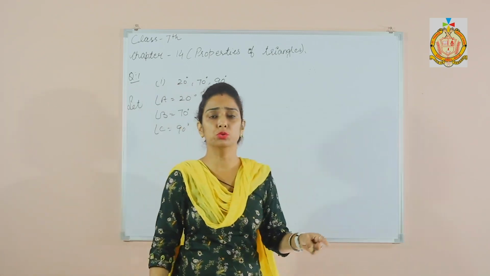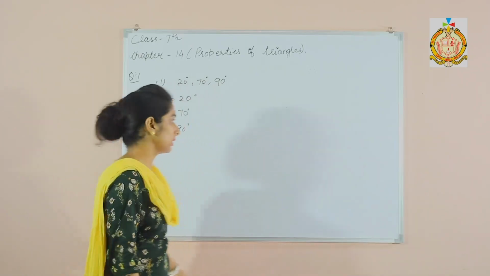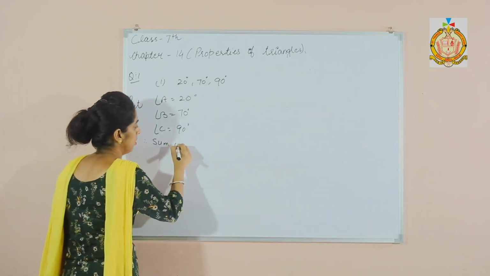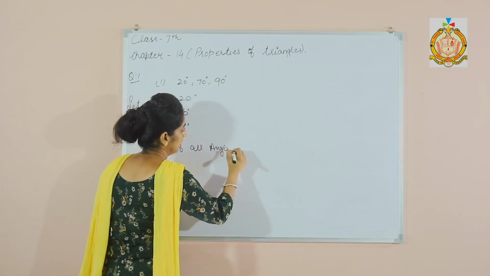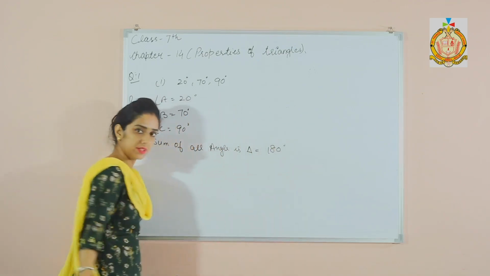I told you that the sum of the angles in a triangle is 180 degrees.